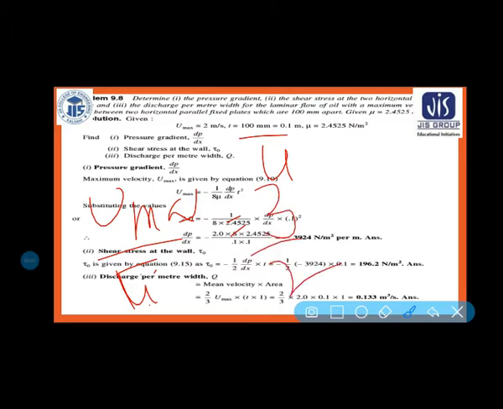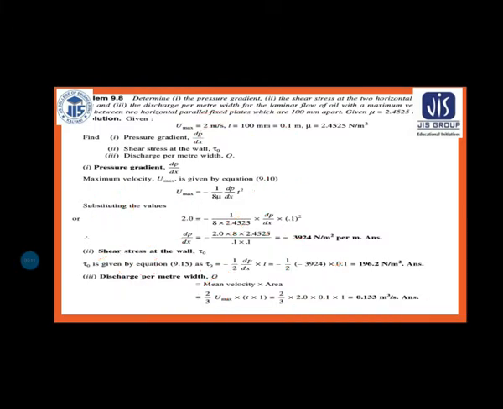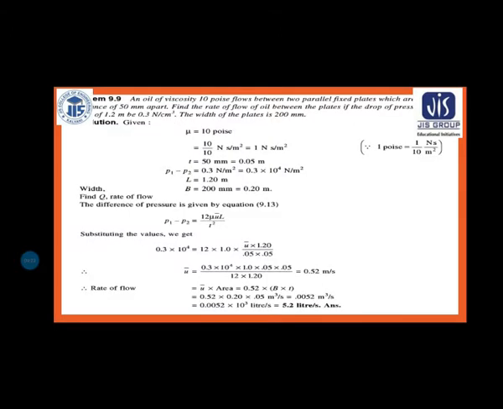So u bar is equal to 2 by 3 u max, isn't it? And u max you know 2 meter per second, and t is equal to 0.1 because it is given 100 mm. So ultimately the answer is 0.133 meter cube per second, okay. So discharge per meter width is equal to this, q is equal to 0.133 meter cube per second.